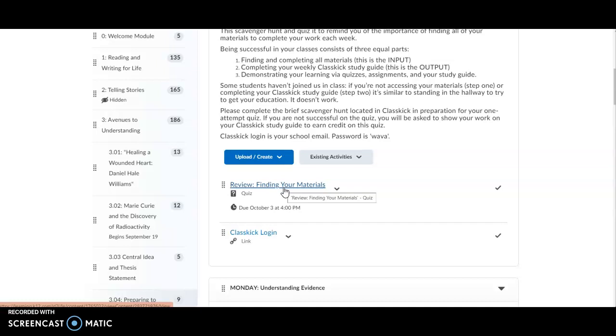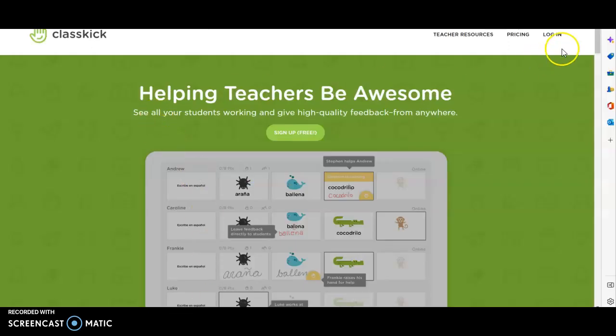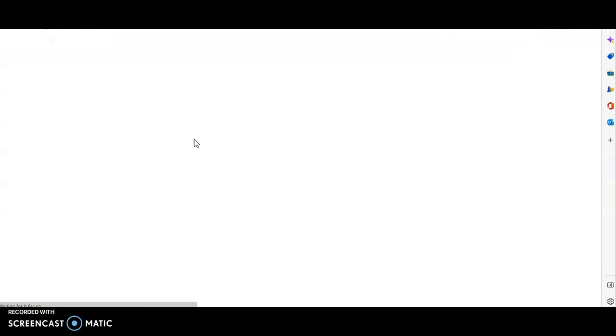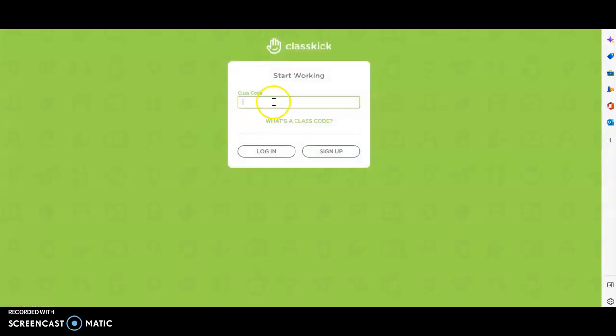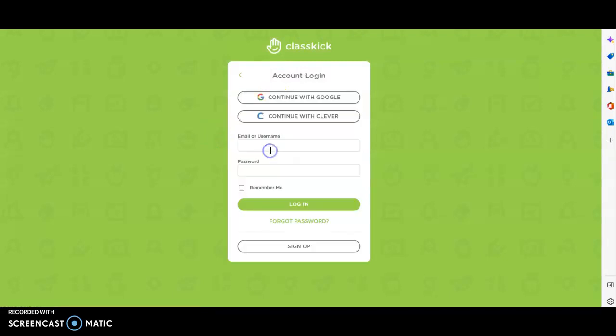All right, for the rest of you, I just want to make sure you know how important it is you're accessing your materials. So the ClassKick login is here, and the reminder up here says ClassKick login is your school email, and the password is WAVA. So let me show you how to log in to ClassKick. Go ahead and click Student. It's going to ask you for a code. You do not have a code to log into ClassKick. Instead, I want you to use the login button, your school email, and then the password is WAVA.